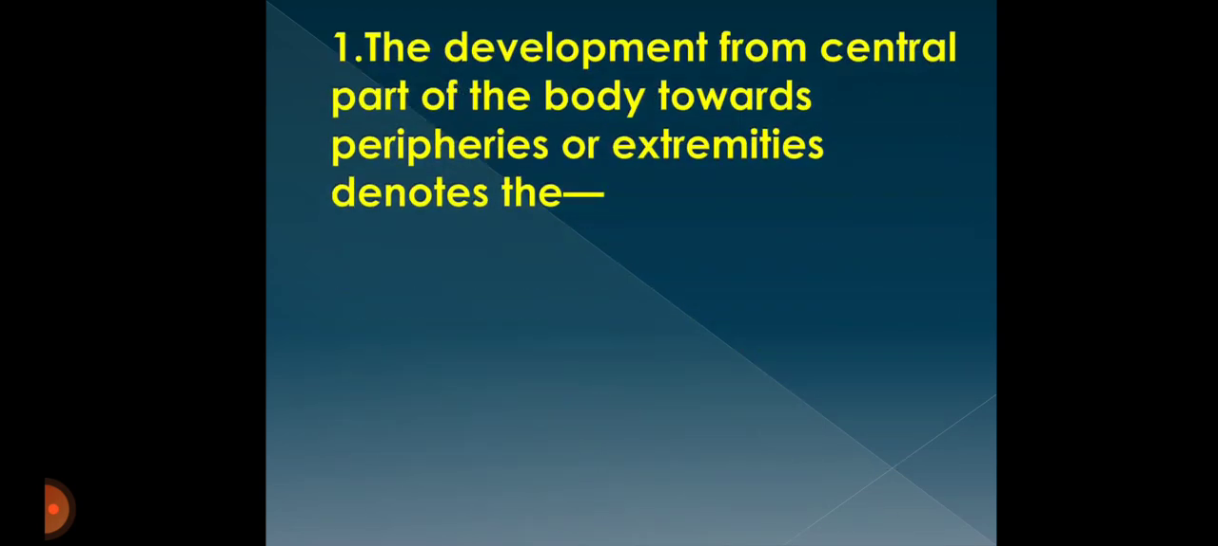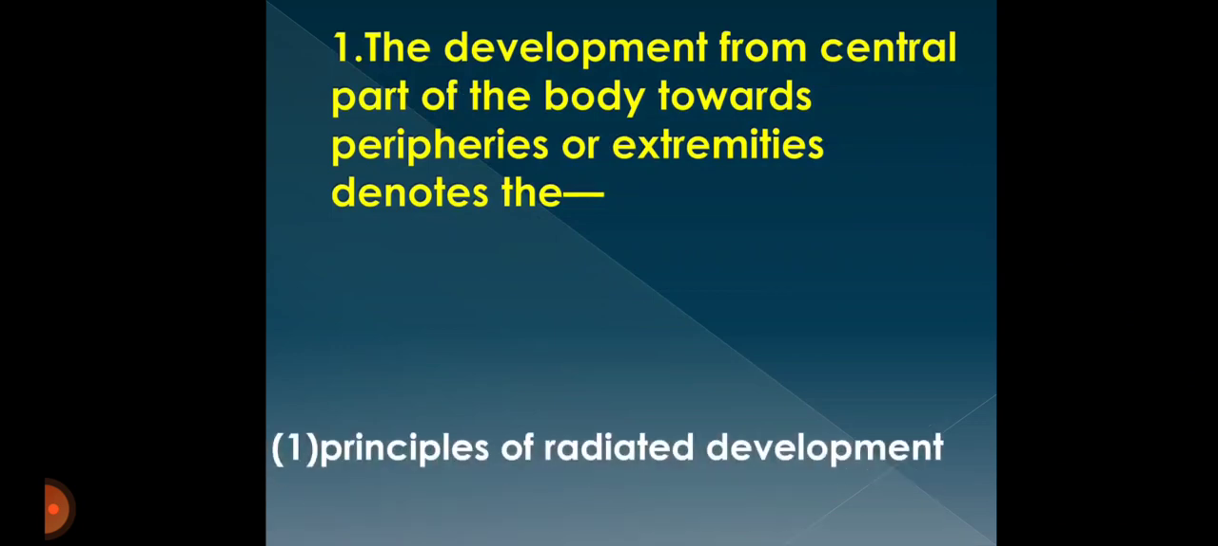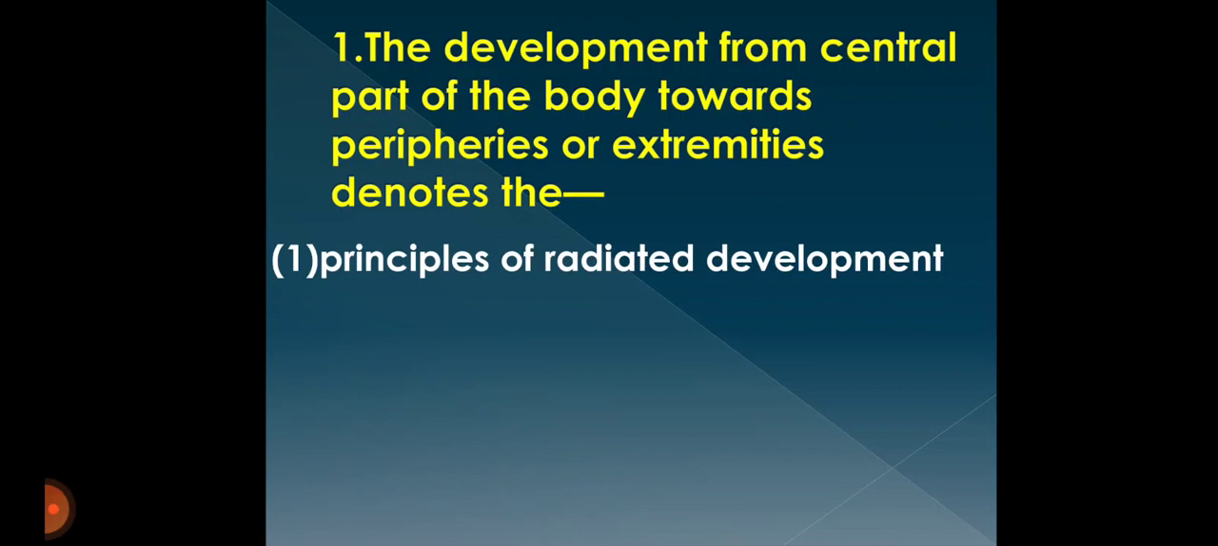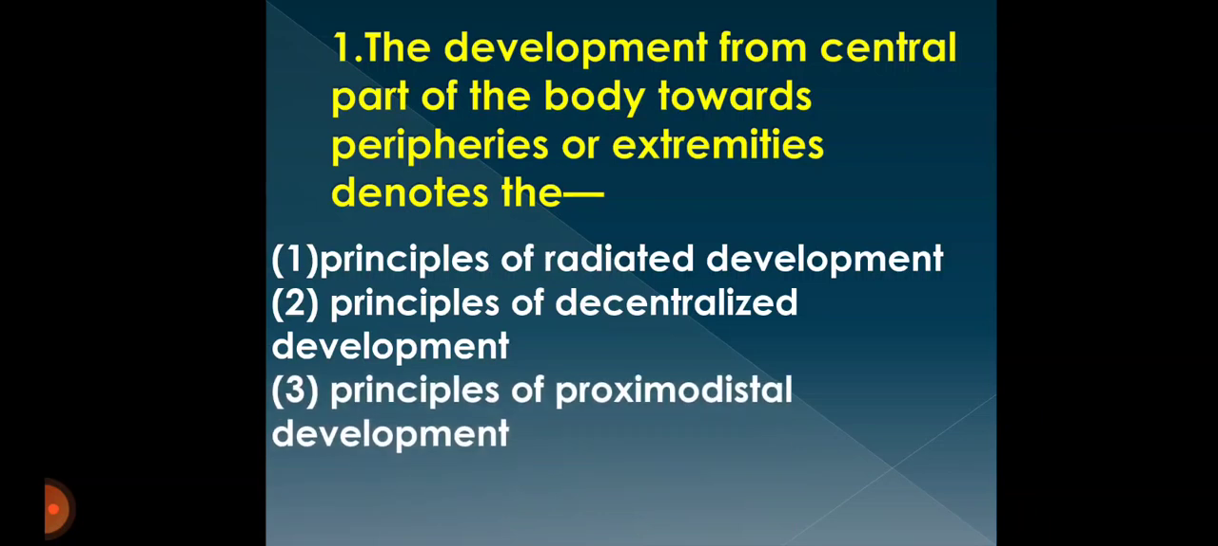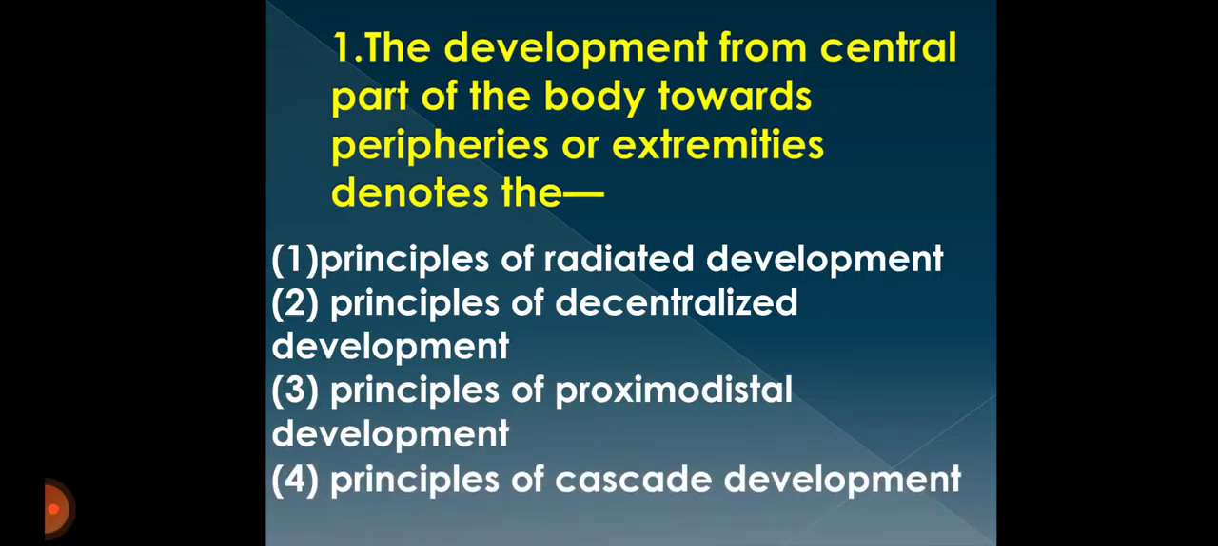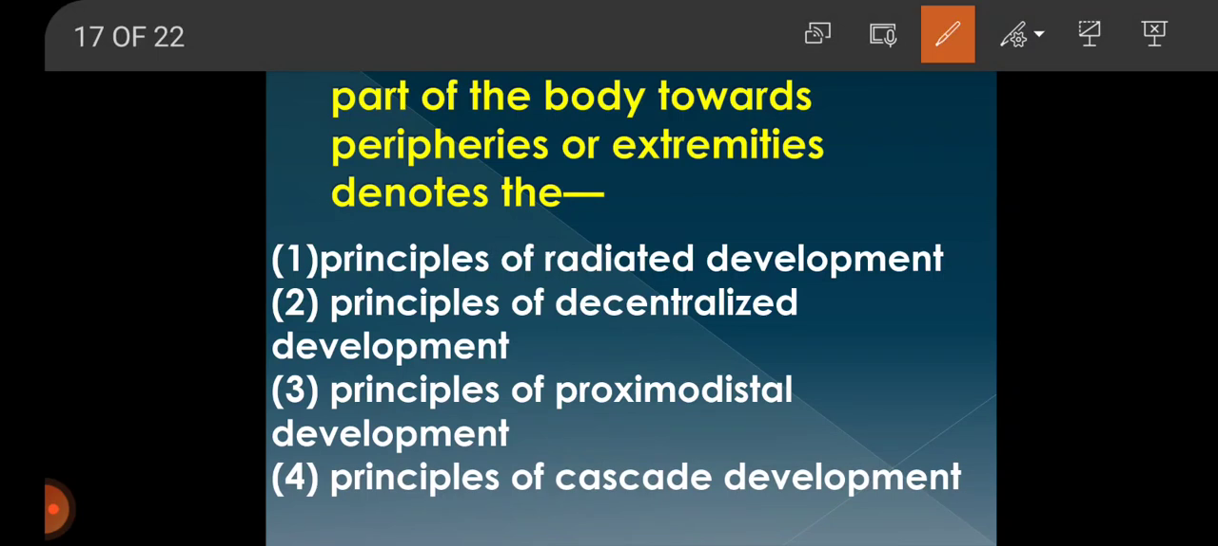The development from central part of the body towards peripheries or extremities denotes: first option, principles of radiated development; second option, principles of decentralized development; third option, principles of proximo-distal development; fourth one, principles of cascade development. So we have seen the development from central part towards the peripheries or the extremities is the principle of proximo-distal development. So the answer will be option 3.